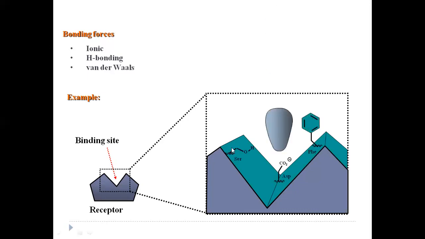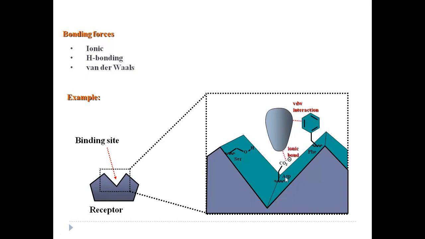What are the residues here in the binding site of this receptor? Serine is there, aspartic acid is there, and phenylalanine is there. Since phenylalanine is an aromatic, hydrophobic part, it can interact with the messenger with van der Waals interactions.